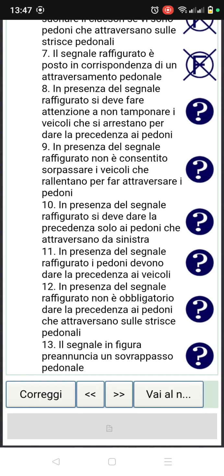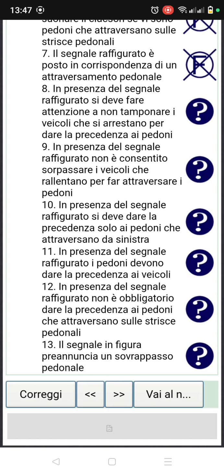Number 8. In presenza di segnale raffigurato, in the presence of this sign figure, si deve fare attenzione. So we must pay attention and non temporanei il veicolo, che si arresto, per dare la precedenza ai pedoni. So sorry, let me come again. Taking the question one after another and translating is very, very helpful. You have to finish the sentence first.